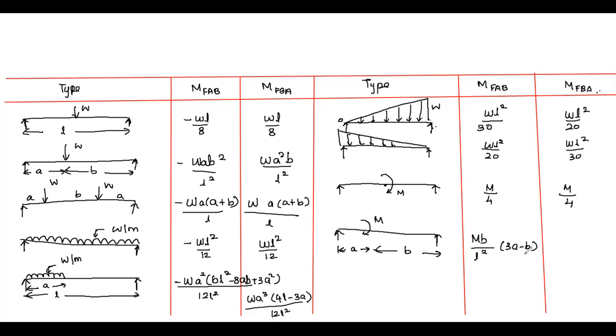Whereas for BA it is MA by L square into (3B minus L).